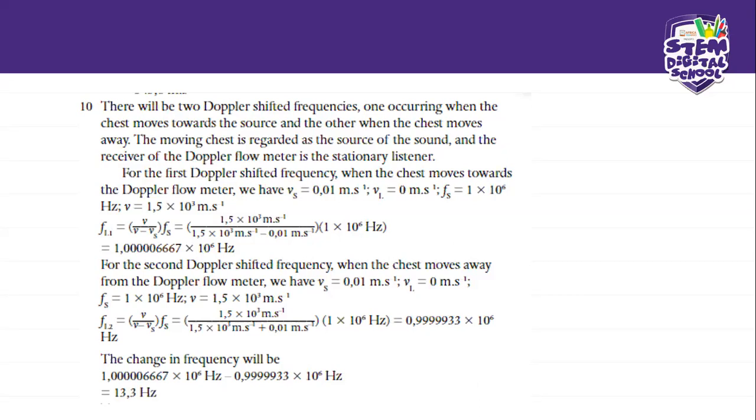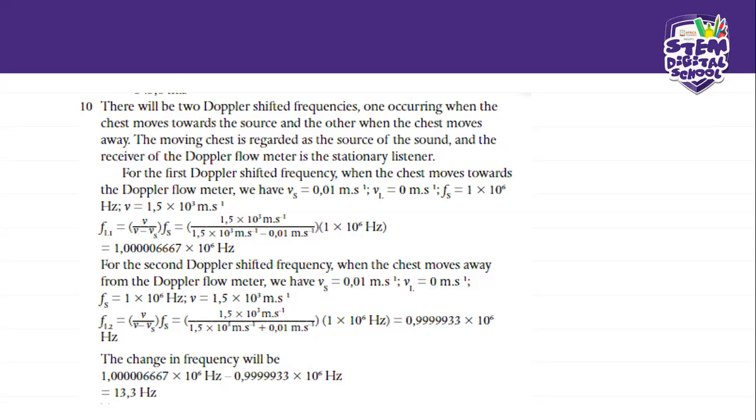hertz. So for the second Doppler shifting frequency, this is now when the fetus moves away from the stationary listener. Okay, so which means basically it's when the fetus turns around. Oh my word, that's very cute. So when the fetus moves away from the Doppler flow meter, which means that it's just turning, in this case the sound is now going to become much less.